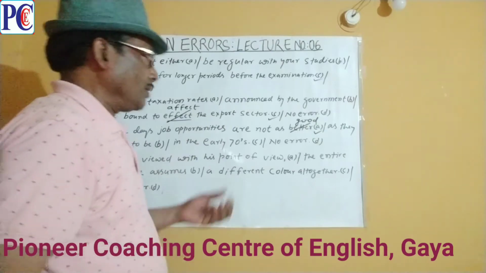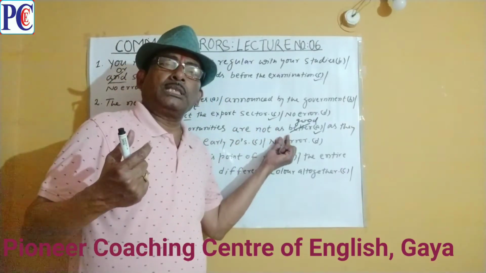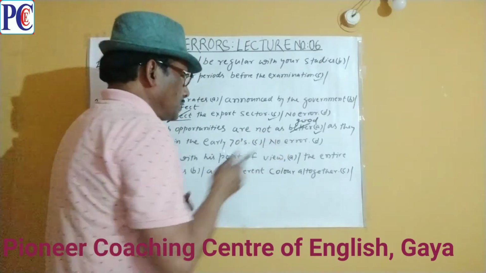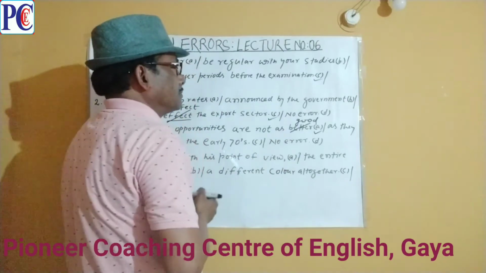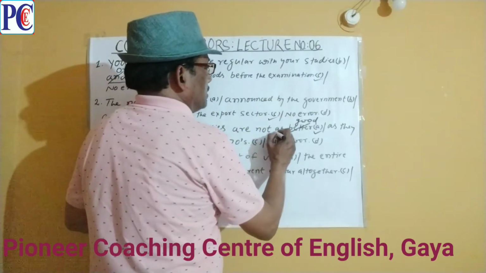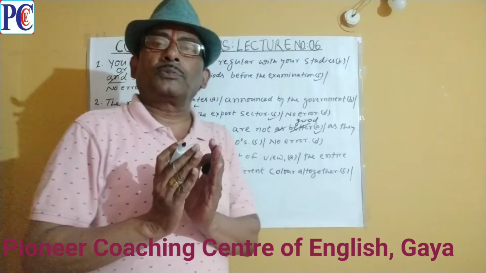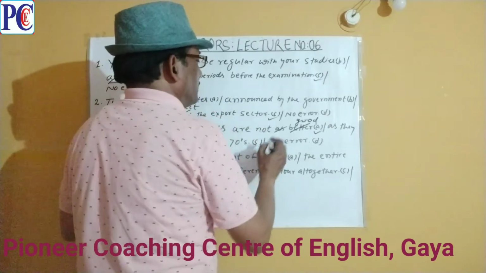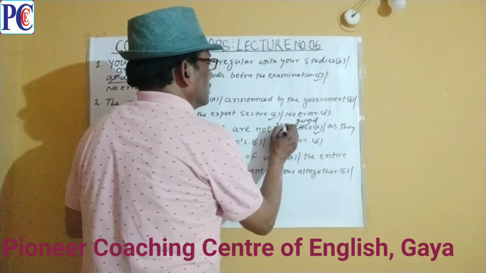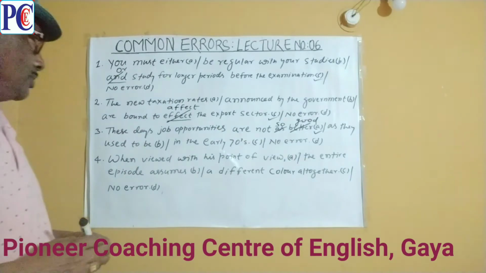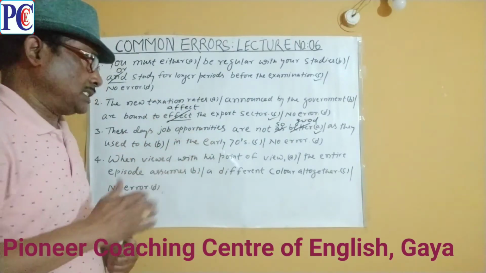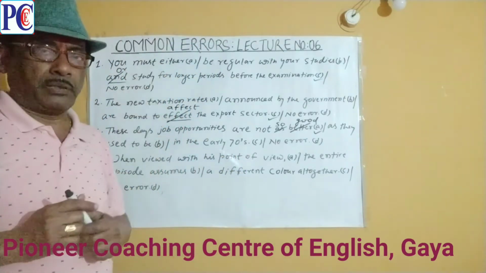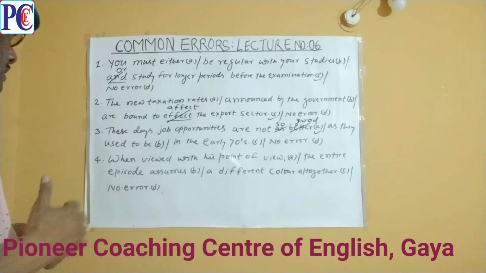Again, when the adverb as is preceded by a negative, it must be replaced by so. So there is another error in the same part. The adverb as cannot come after the negative not, in such a case it must be replaced by so. So the correct sentence is, these days job opportunities are not so good as they used to be in the early 70s.